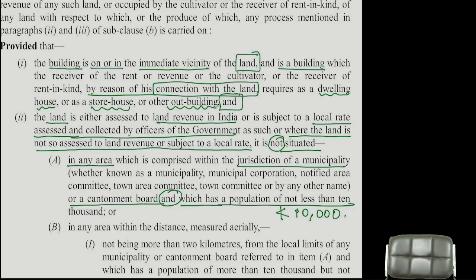For the land, rural or urban will not be seen. Any agricultural income is agricultural income. When will this rural urban problem come? To assess the building income, the rural urban concept will come, because for urban areas the standard rent, fair rent concept is there. Understood the point or not? So read it.